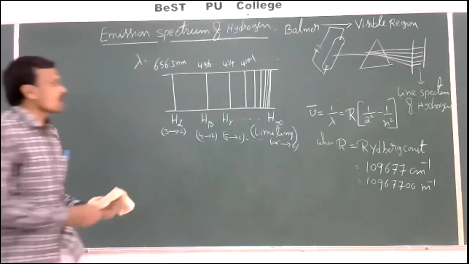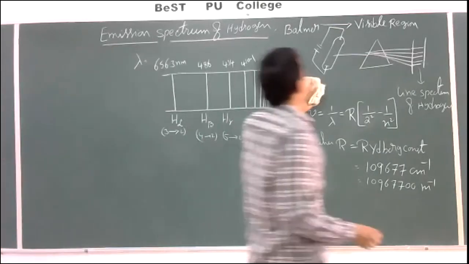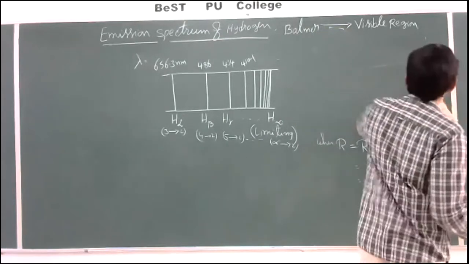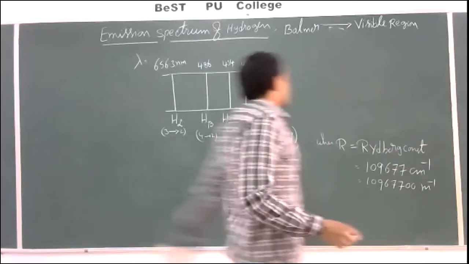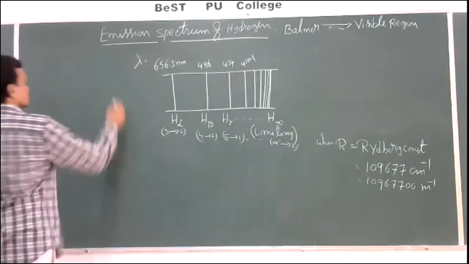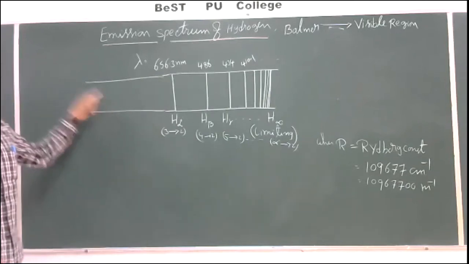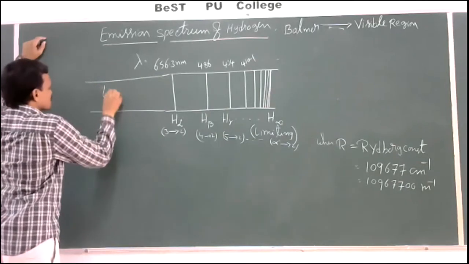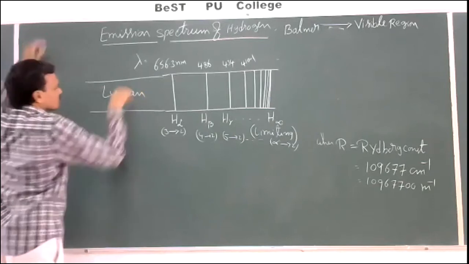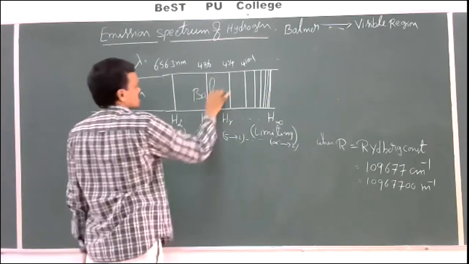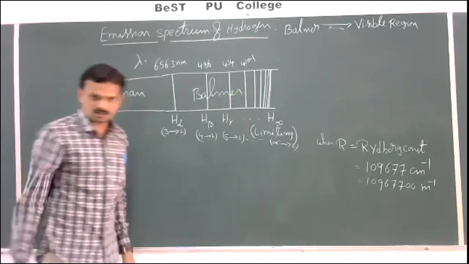After Balmer discovered the emission spectrum of hydrogen in the visible region, the scientist Lyman came later. Before the visible region, which region will be there? This is the ultraviolet region. Here Lyman discovered another series, named the Lyman series, next to the Balmer series.